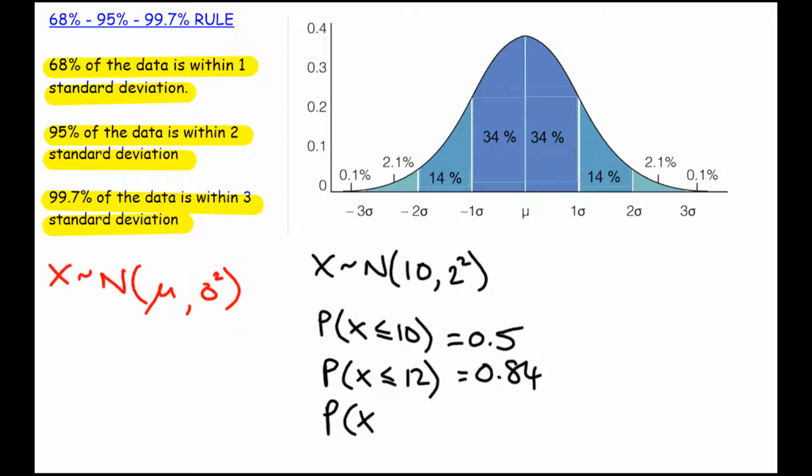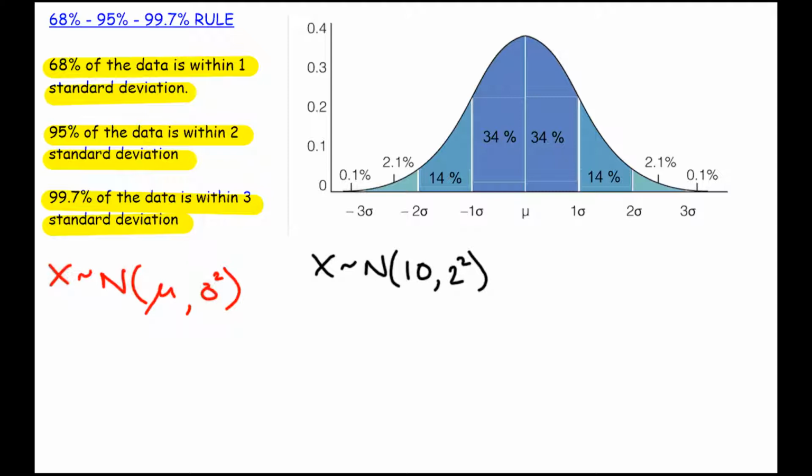What about the probability that X is greater than or equal to 12? Once again, 12 is 1 standard deviation above the mean. So this is the important value, and I'm looking for everything above here. It would also be smart to recognize that it was everything that I didn't include in my previous answer. So 0.16.